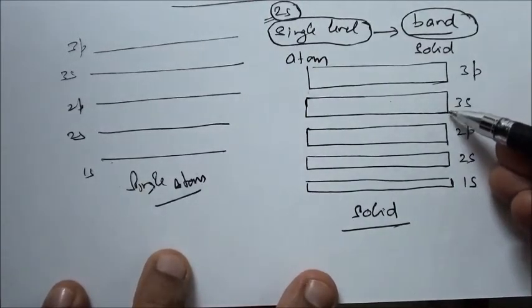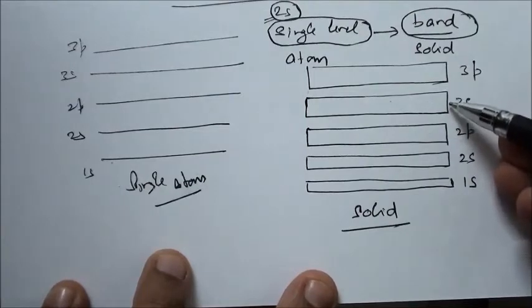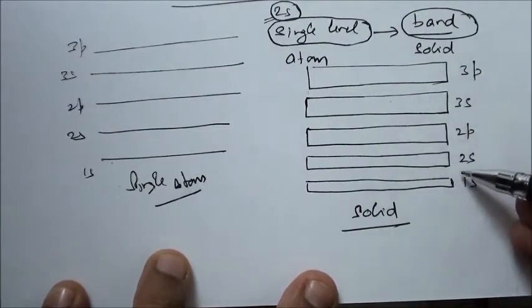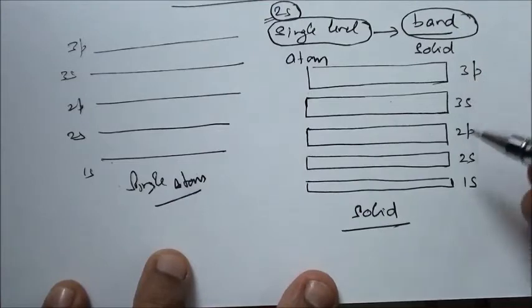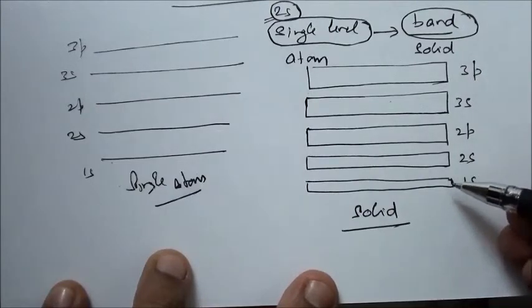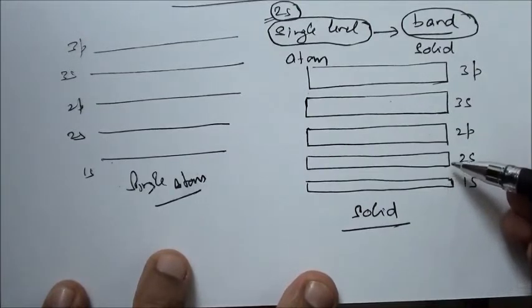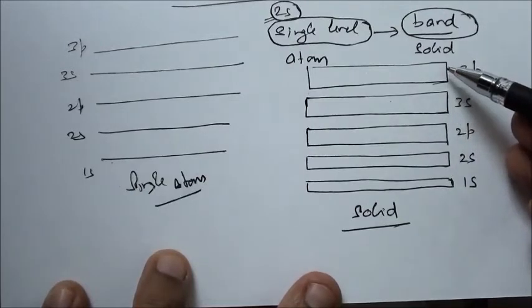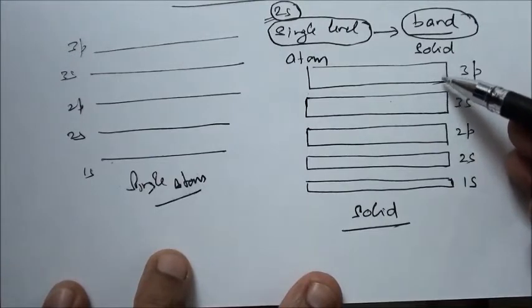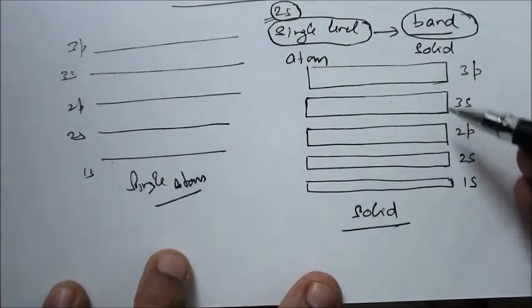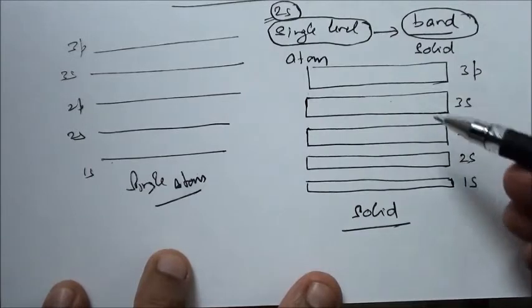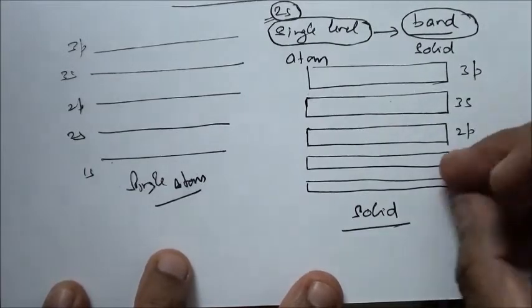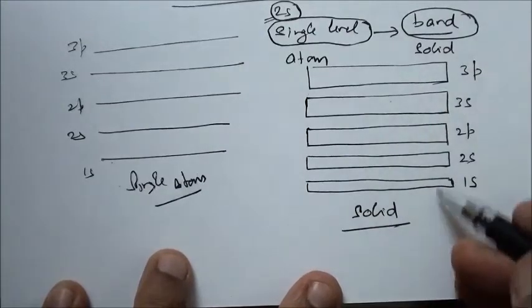The broadening of the band depends on the position of the level. The inner one, where the electrons are tightly bound, the spreading is less. So the width of the band is smaller. But as we move out, where the force of attraction by the nucleus is less, the broadening of the band is more. So as we move up, the width of each band keeps on increasing.